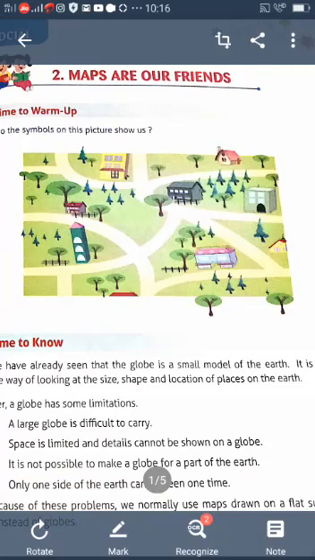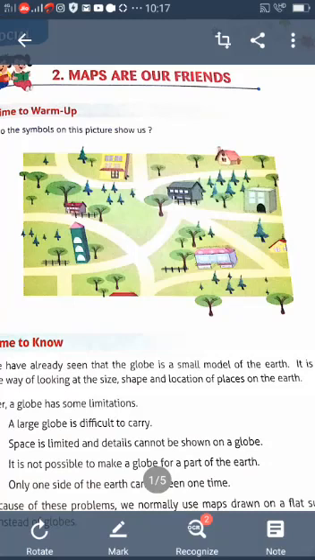But what is a globe? What do you understand about the globe? A globe is a small model of the earth which gives an accurate picture of the earth's surface for general reference. A globe is a model of the earth. It is one of the tools to study the earth in detail. Understood?